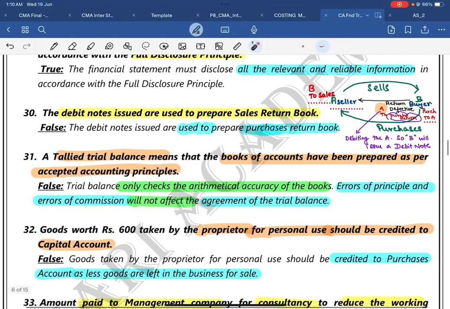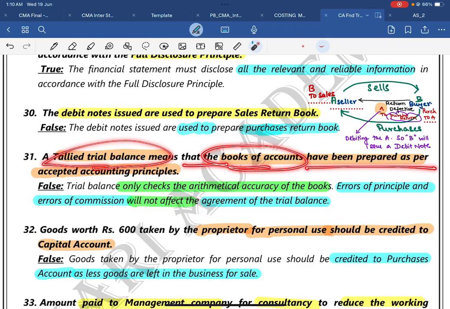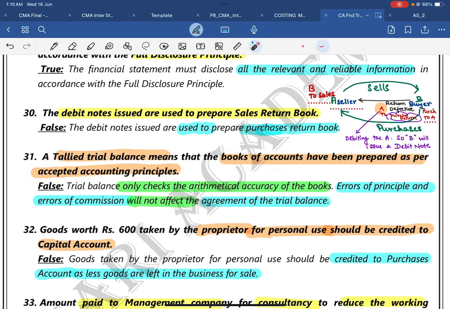31. A tallied trial balance means that the books of accounts have been prepared as per accepted accounting principles. Very simple. It is false. Why is it false? A trial balance will only check the arithmetical accuracy of the books. Everyone knows this, but they don't know that an error of principle and an error of commission will not affect the agreement of the trial balance.